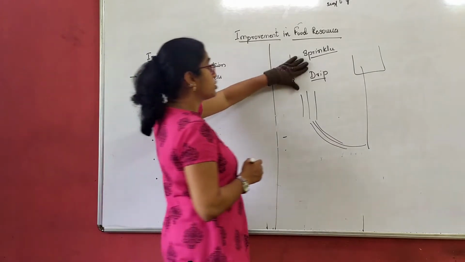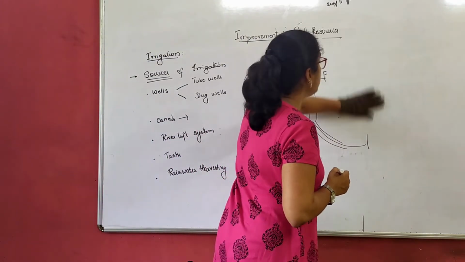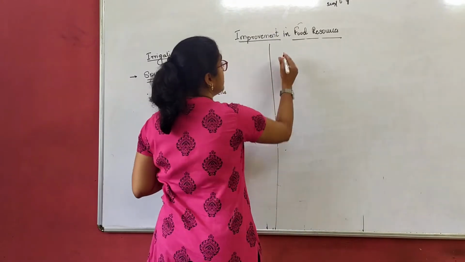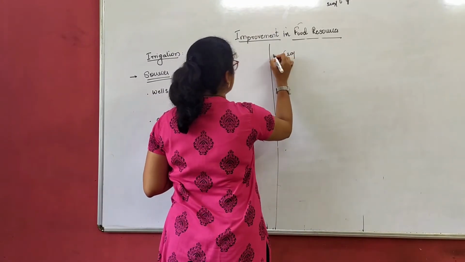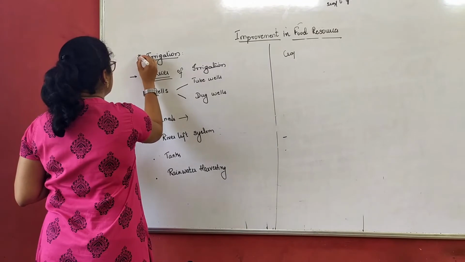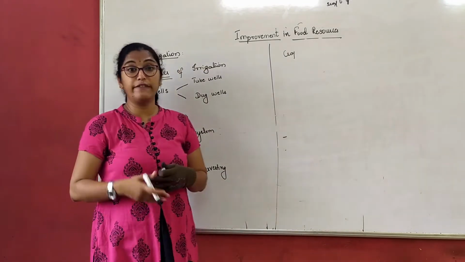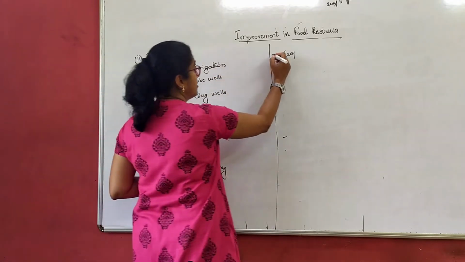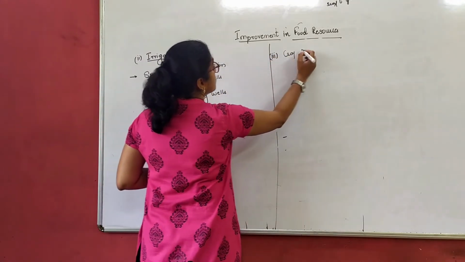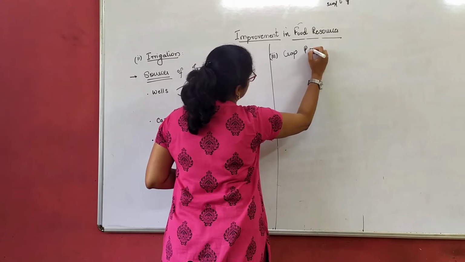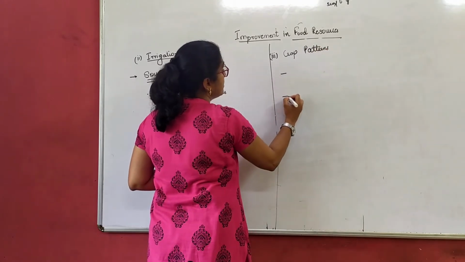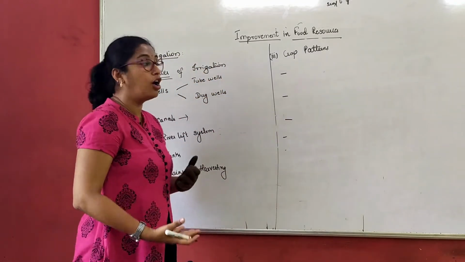We move on to the next one, cropping pattern. Even what the different cropping patterns are, we will understand with that. This is the third part. This was the second part. The first part was nutrition, which we did in our previous class. Second was irrigation, and the third one is crop patterns. Now when I talk about crop patterns, there are three different patterns which we all know.